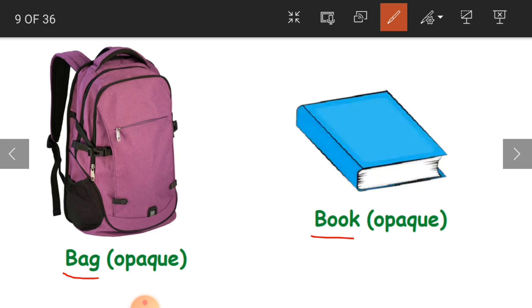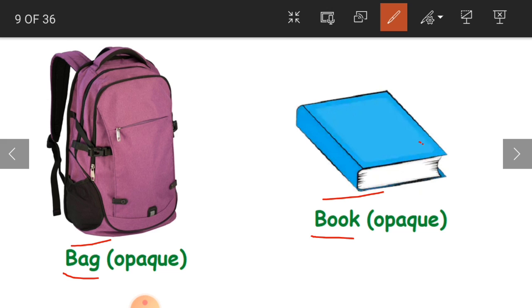So can you see what is inside the bag, children? What is inside the book? No, you cannot see, because the light is not allowed to pass through this bag, this material. That is the plastic, and here the paper, cardboard. So these materials which do not allow the light to pass, or which are going to block the light, are called opaque materials.